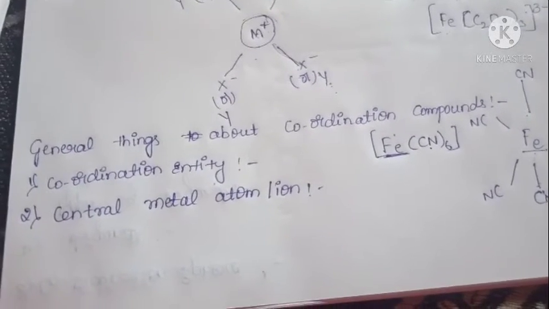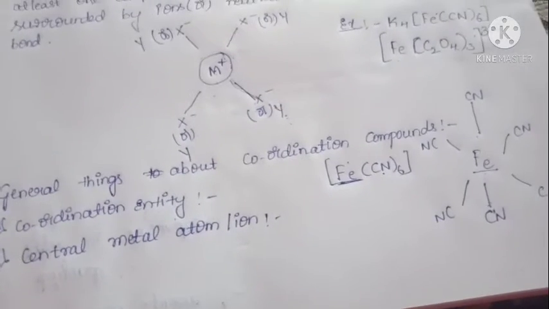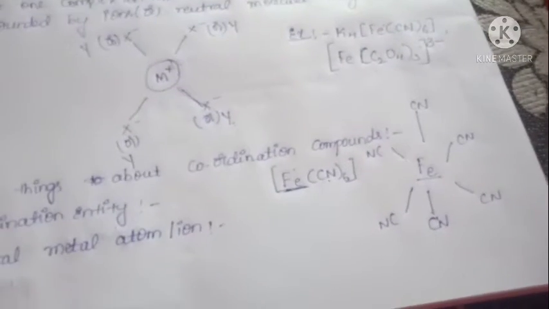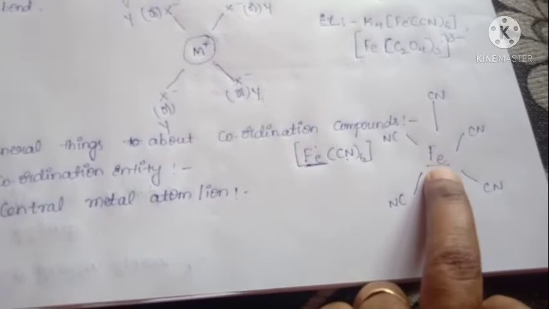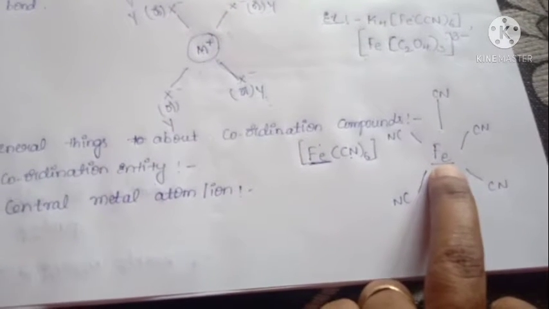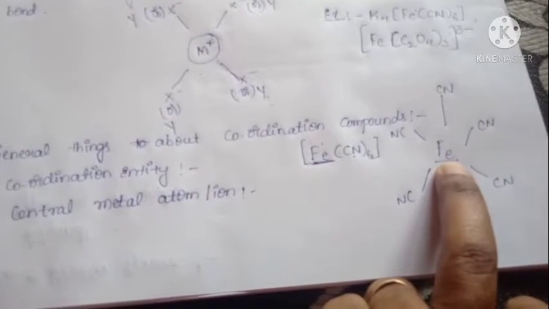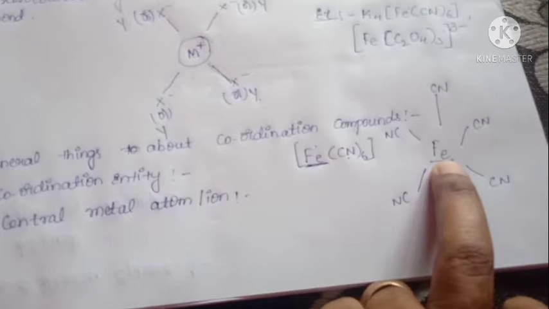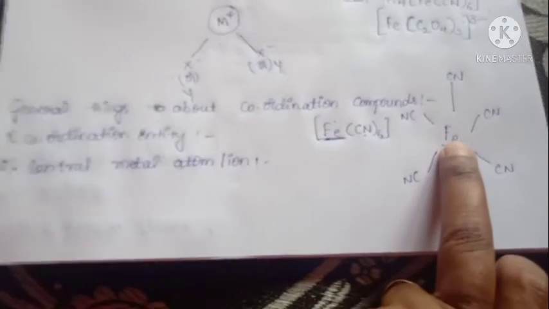Okay, then next, the second one is the central metal atom. The central metal atom means the atom that is bonded with negatively charged ions or neutral species. Here we take iron as an example. Iron is a central metal atom that is bonded with the same type of anions or neutral molecules, or different types of anions or neutral molecules. This central metal atom, iron, is called the central metal atom.